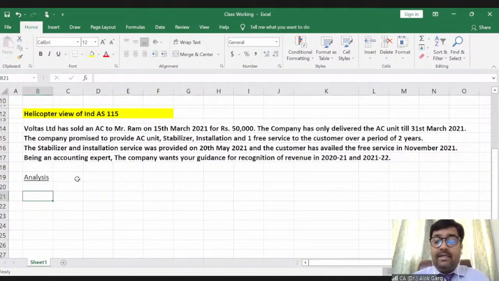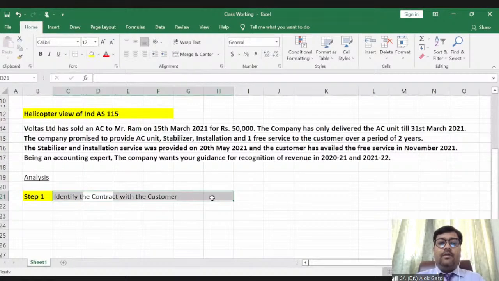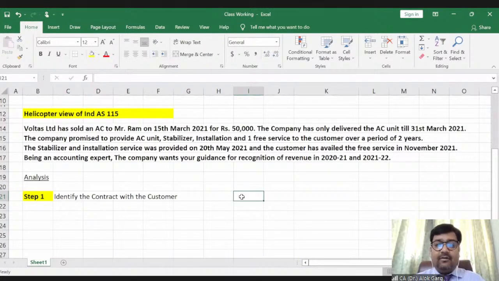Okay, coming to the analysis, the first one is step 1. What is step 1? My step 1 is identify the contract with the customer. Identify the contract with the customer, right? So you need to identify, is it a contract with the customer?